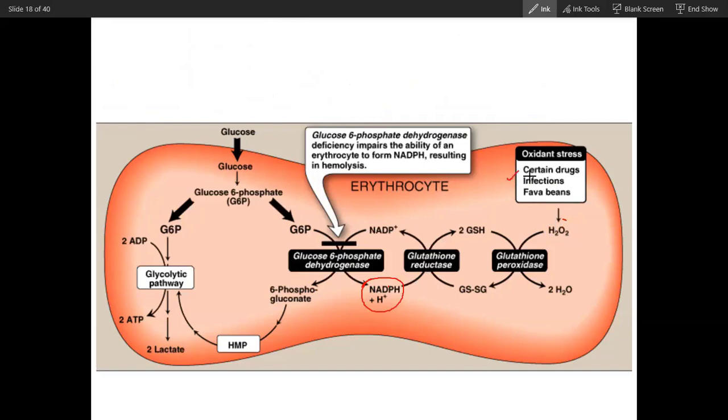What is the oxidative stress? Certain drugs, infection, and pharmaceuticals. Did you understand? Yes, sir. So if there is high oxidative stress and this is not there, membrane damage will happen and hemolytic anemia will happen. So this is the pathogenesis. We will end here.